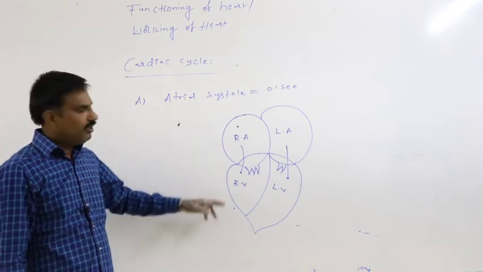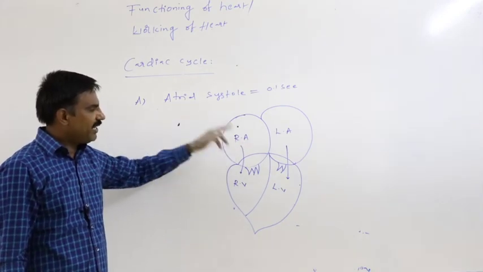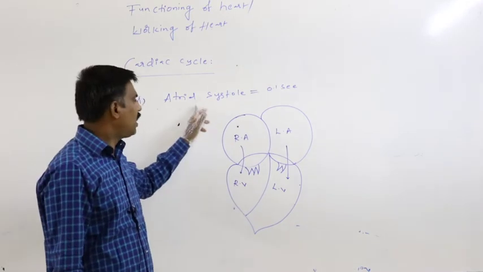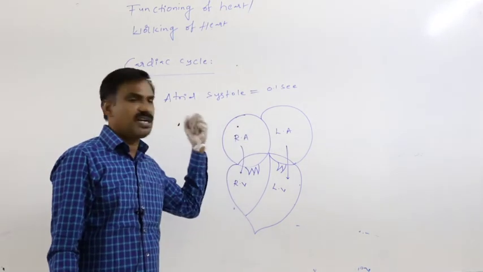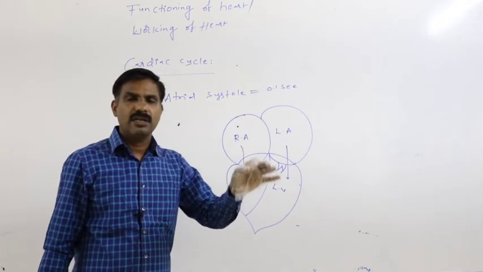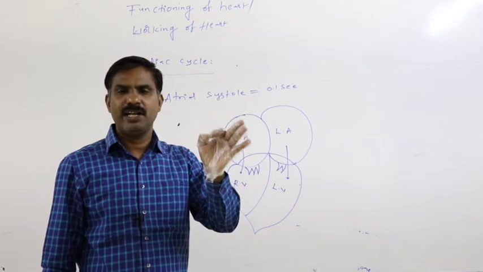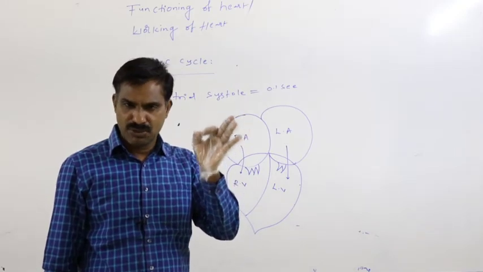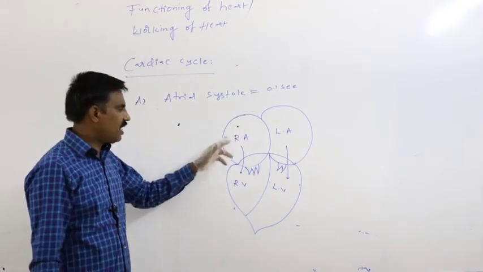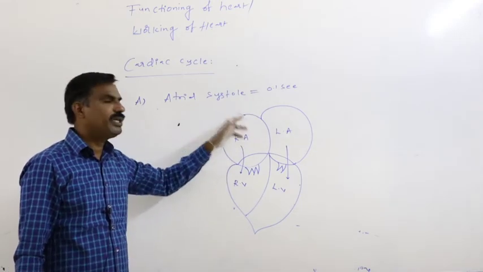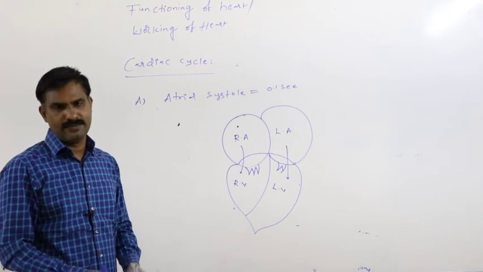Then, from where blood is pumped into the right atria? On or before beginning of atrial contraction, right atria receives deoxygenated blood from the various parts of the body through the post-caval vein, the pre-caval veins, and through the coronary sinus.